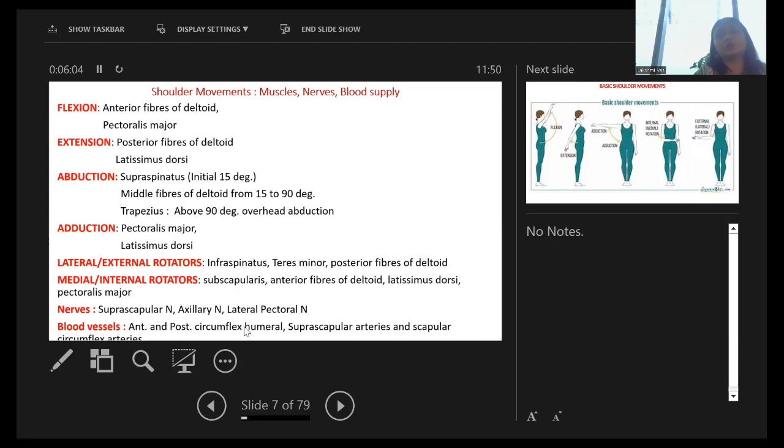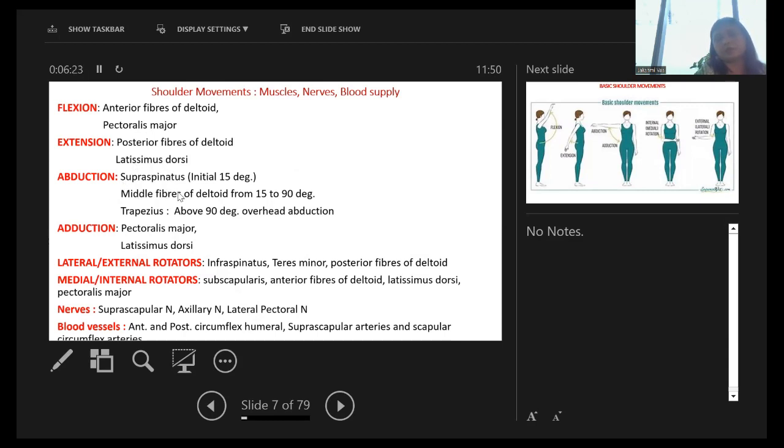Now we can see in short about shoulder movements and their muscles and nerve supplies, in short about flexion, extension, abduction, adduction. Flexion is by anterior fibers of the deltoid and pectoralis major. Extension is with posterior fibers of the deltoid and latissimus dorsi.